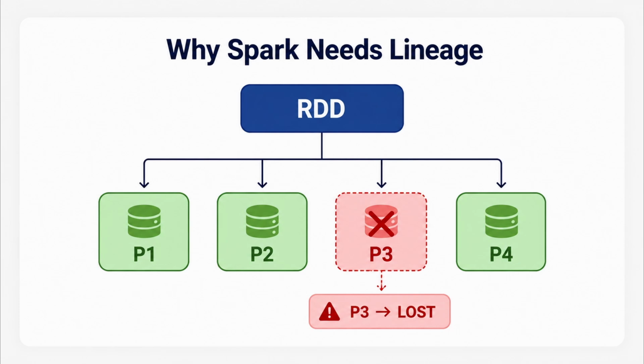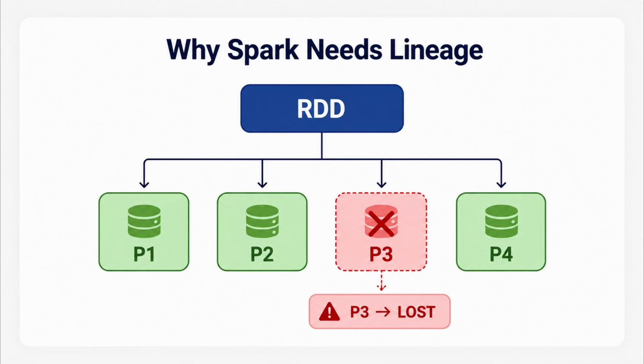Recreate the entire RDD. But Spark doesn't need to do that. Because it knows the lineage, it can ask, how was partition 3 created? And then it can recompute the missing partition by following the required lineage. So lineage gives Spark a way to recover from failures without having to treat the entire dataset as lost.